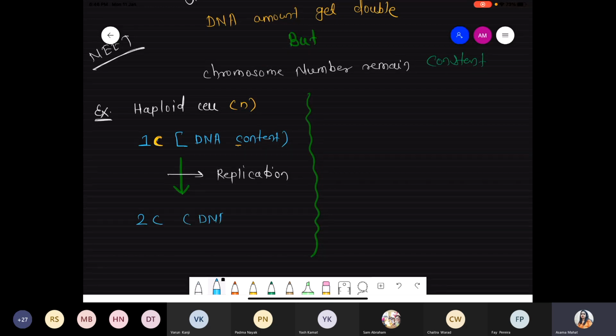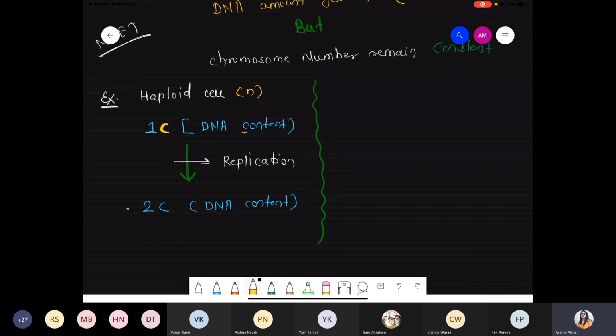The DNA amount double हुआ. Yes or no? Whatever the DNA amount, DNA content, it gets double. But please remember, the cell remains haploid. So the cell is still haploid in nature. Chromosome number, no change, chromosome number remains constant. Change कहाँ पे हो गया? Change with respect to DNA, that is 1C is converted into 2C.